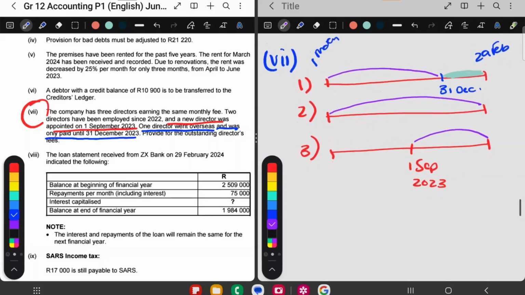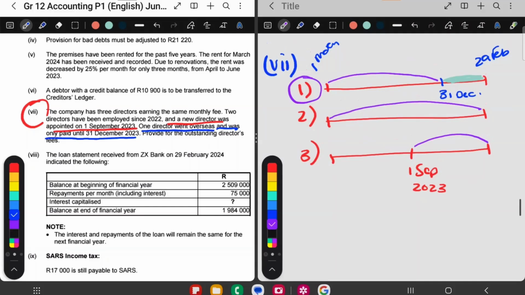So let's look at director number one. From the 1st of March up until 31 December. Let's write that down. It's March, April, May, June, July, August, September, October, November, and the whole December. So this is 1, 2, 3, 4, 5, 6, 7, 8, 9, 10. So director number one was paid for 10 months.